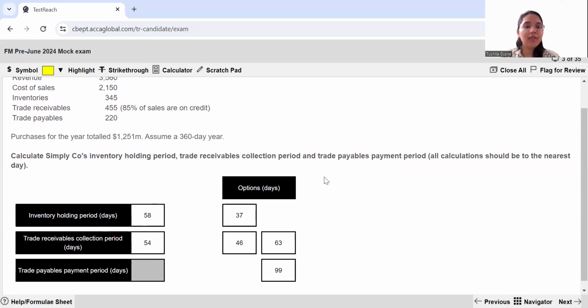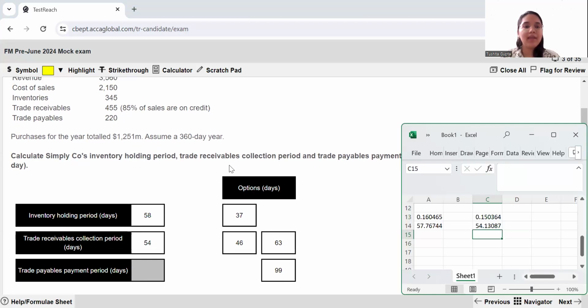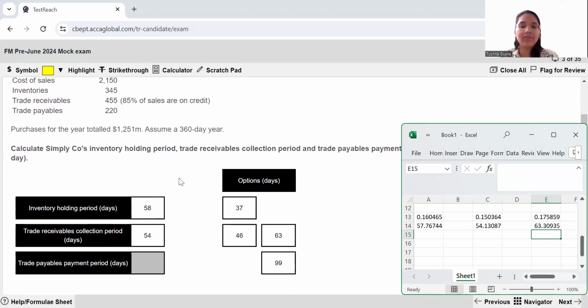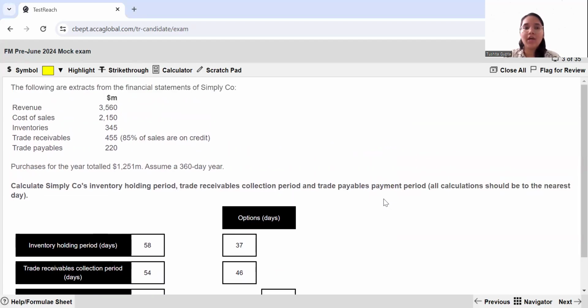Now let us move towards the trade payables. Trade payables are given to you readily. So the formula that we have, you take the trade payables and then you divide your trade payables by the purchases. So your purchases are 1251. These are the amount of your purchases. You multiply this by 360, and with this you have your answer as 63 days. So I pick 63 and put it over here. This is how you answer drag and drop questions.